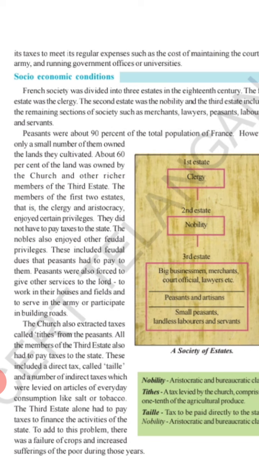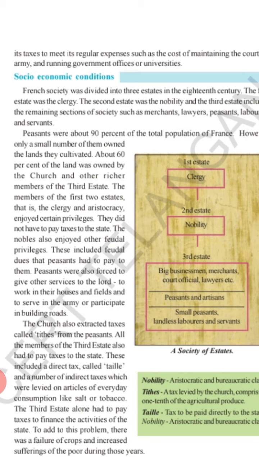The members of the first two estates, that is the clergy and the nobility, enjoyed certain privileges too. The best privilege that they got here is they were exempted from paying tax. That is, the clergy and the nobility were not supposed to pay tax to the government.